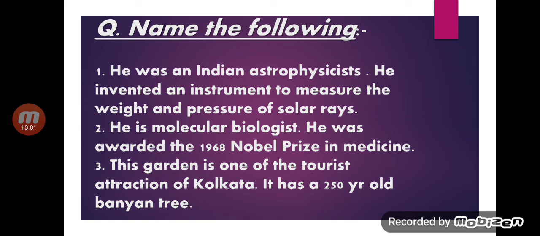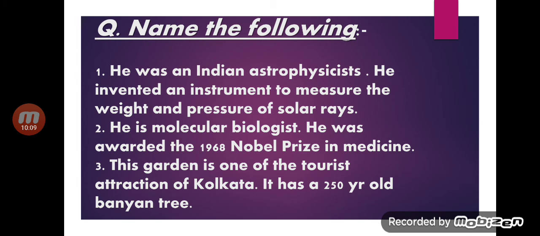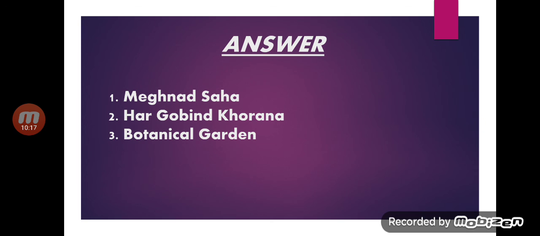So the first answer, as I told you, Meghnad Saha, right? And the second question was, he is a molecular biologist who was awarded the 1968 Nobel Prize in Medicine, and the answer is Har Gobind Khorana.